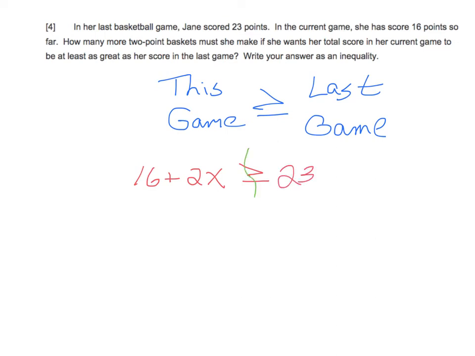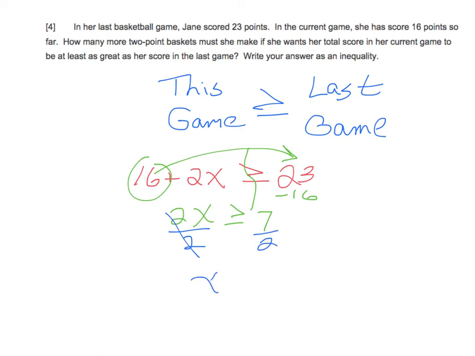So from here, draw your wall, 2x. Get that 16 to the other side, which would be 23 minus 16. So we have 23 minus 16 is 7. Then here we'll divide both sides by 2. X has to be greater or equal to 7 over 2, which is 3.5.